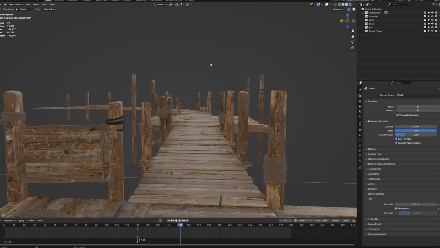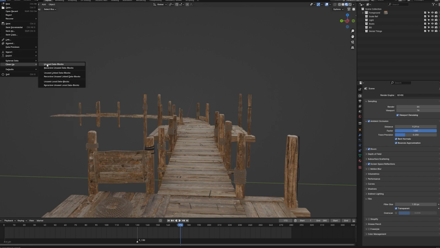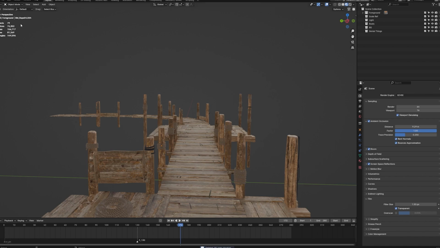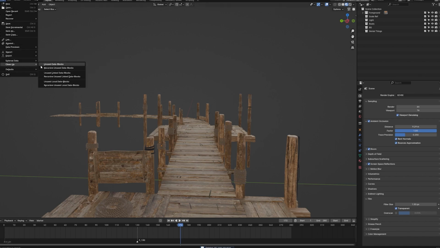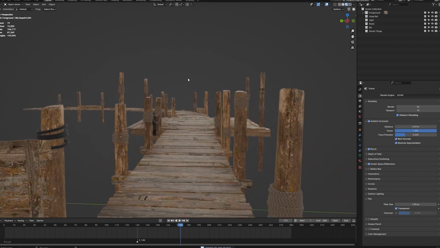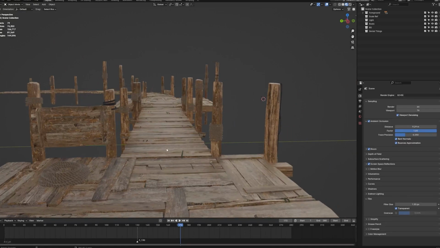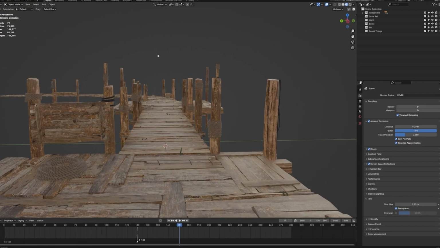And here's a quick tip. In order to ensure we have a pretty small file size for Jetset, we can go up into File and then clean up all the unused data blocks. That will kill all the texture maps and all the materials that are left in our Blender scene. And the last step before we can export everything is we want to create 2 more scene locators that will help navigating inside of the app.